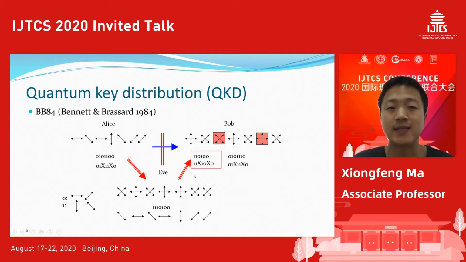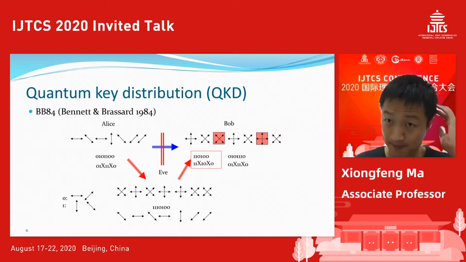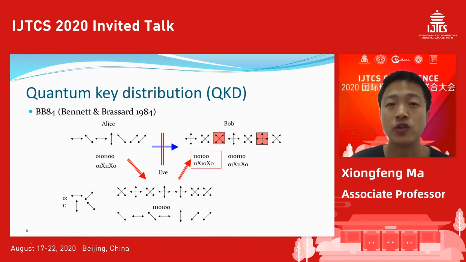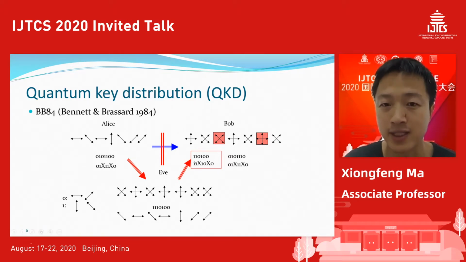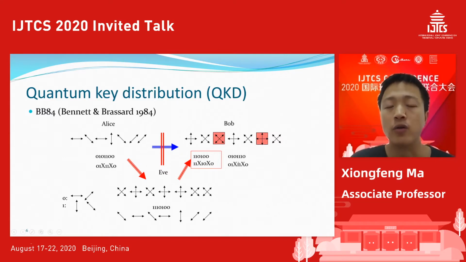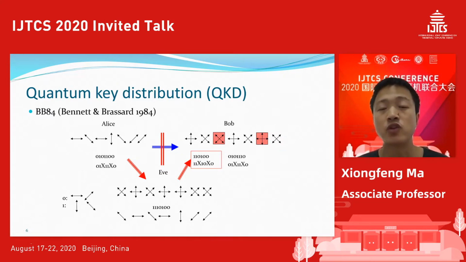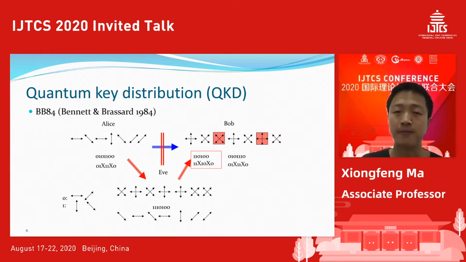So for this case, conditioned on Alice and Bob choosing the right basis, if Eve performs this attack, then Eve has a 50% chance of messing up the state and getting a random state. So in the end, Alice and Bob will figure out that there are a bunch of errors coming up in the channel. So Alice and Bob will know that someone attacked. They throw away the data and then do the scheme again. So basically, this is the basic idea of QKD.